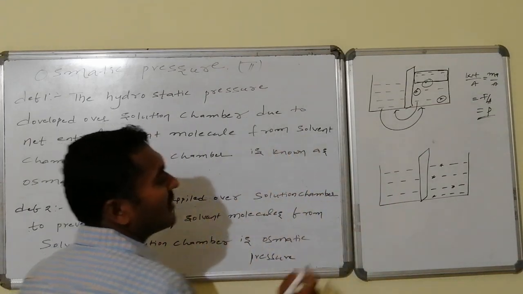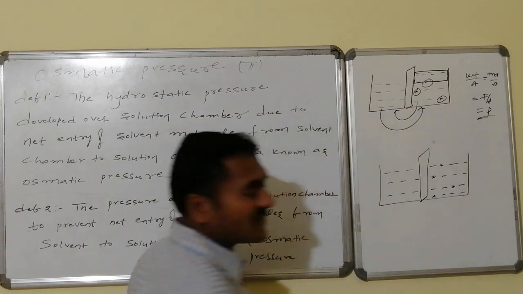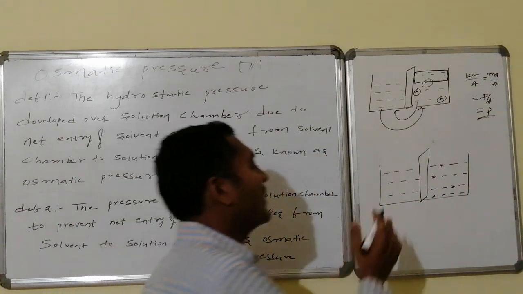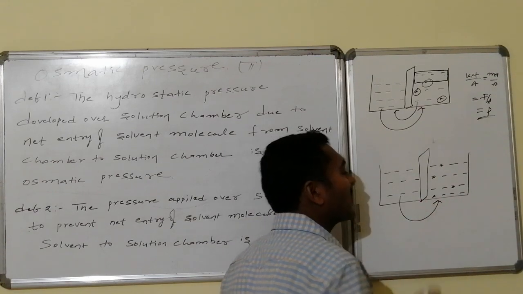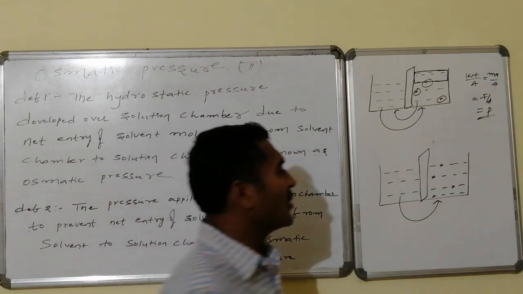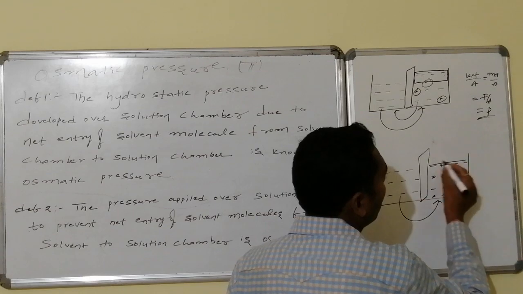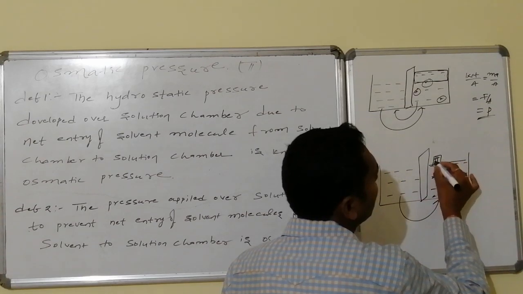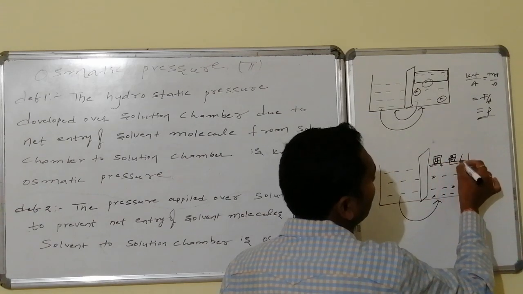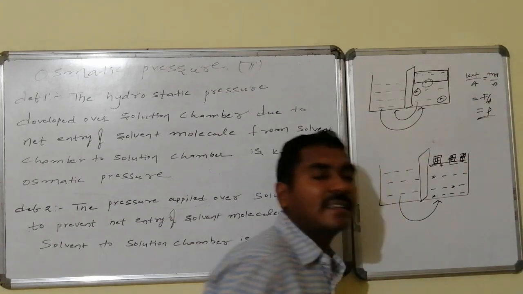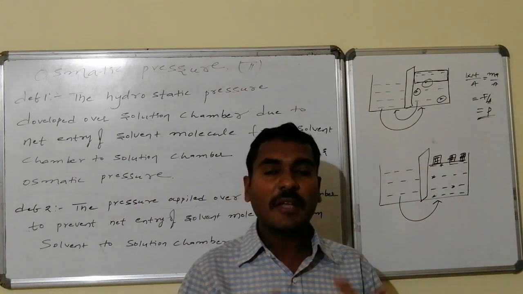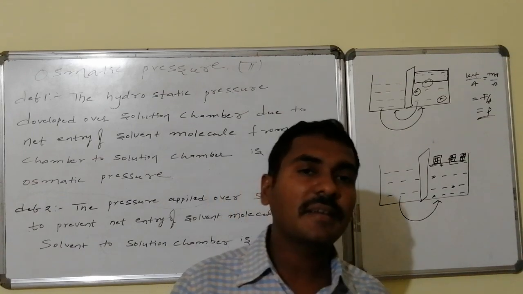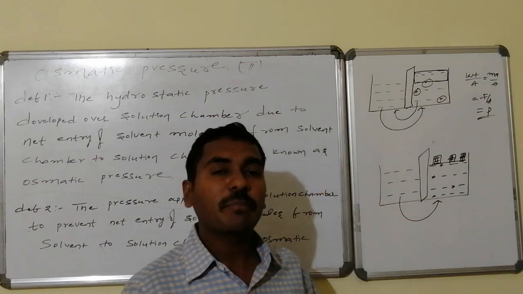Second definition: here, if I leave it like this, it starts moving, and net transfer is present on both sides, and net transfer is present from the lower concentration to higher concentration. To prevent this, in the beginning itself I am applying some weight over here. On the surface, imaginary, let us consider I am applying some weight. Due to keeping some weight over the surface, I am applying force, I am applying pressure.